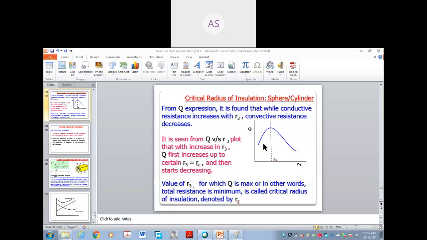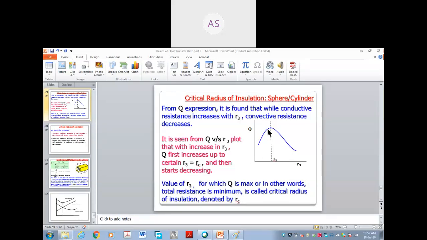But now see this is the area of electrical resistance. You see the electrical wires, copper wires, in day-to-day life application. For that, the radius of insulation is less than the critical value of insulation, because those wires have very small diameter, and if you add the insulation it will be somewhere along this only, so the heat transfer rate will increase.